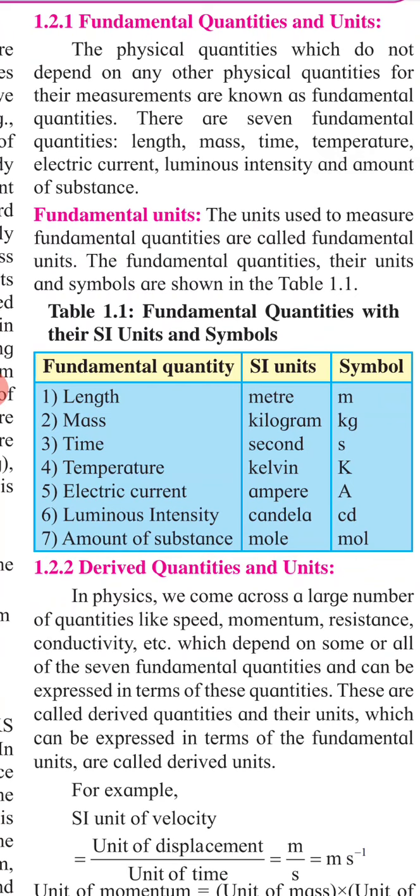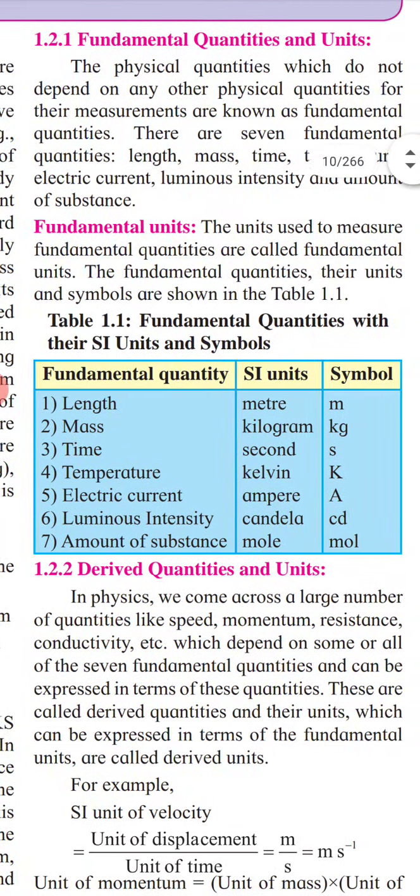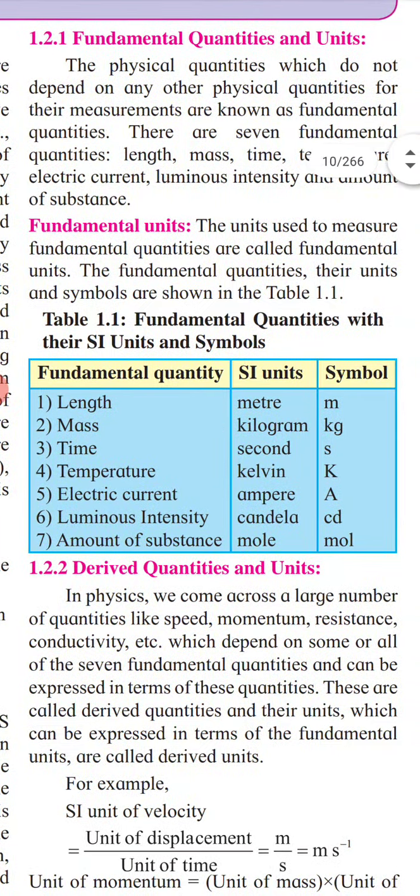Now you can notice here about these symbols and SI units. Whenever there is the name of a scientist, for example, Ampere is a scientist, Kelvin is a scientist, when you are writing its symbol, you have to write it in capital letter. So look here, capital K and A, and the remaining are small letters, where they are not the name of any scientist, so you can write them as small letters. For example, mass, then kilogram, then second, then candela and mole. So in this way, there are 7 fundamental quantities, 7 fundamental units, and they have 7 symbols also.